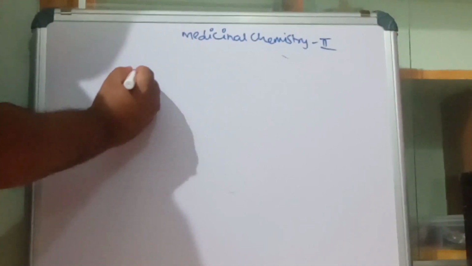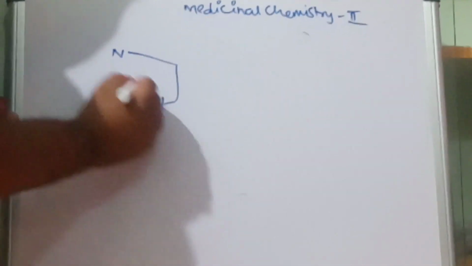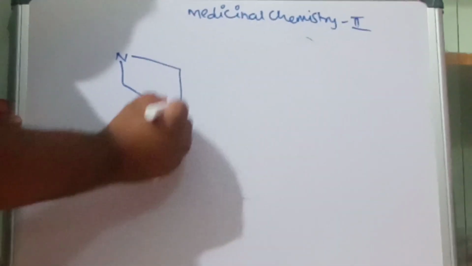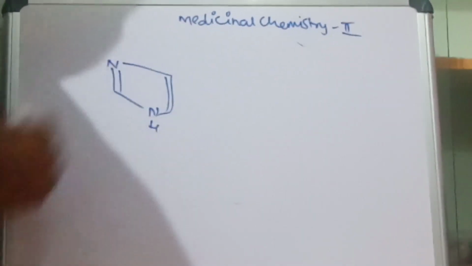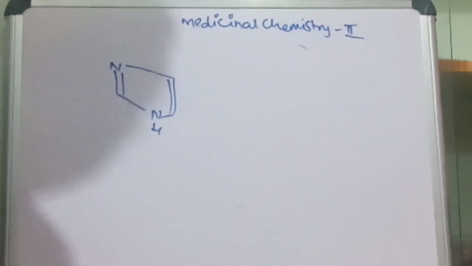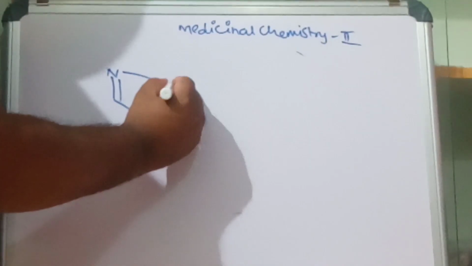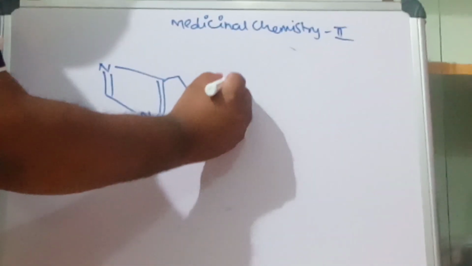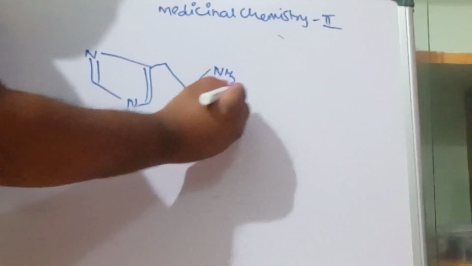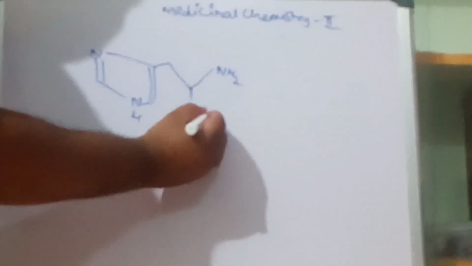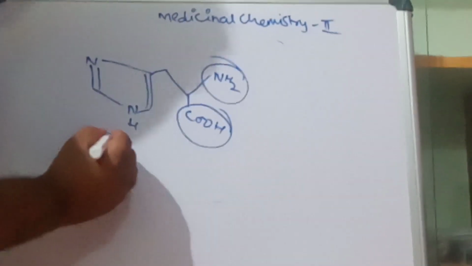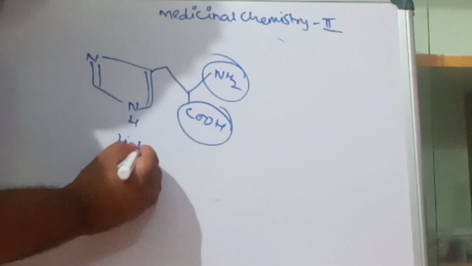What is histidine? Histidine is an amino acid present in our body. Amino acids are very, very important. As the name itself indicates, they contain an amino group and an acid group. So this is the structure of histidine.